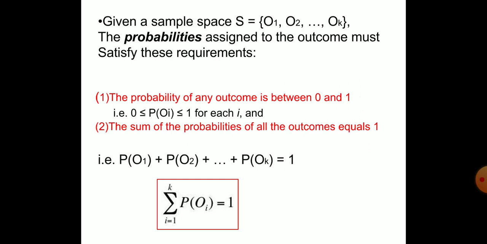All of you please see. You can write this as P of O1 plus P of O2 plus up to P of Ok, like that. The sum of all probabilities of the outcomes is equal to 1.